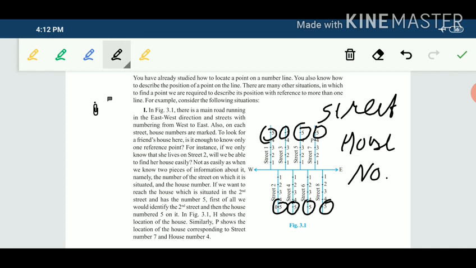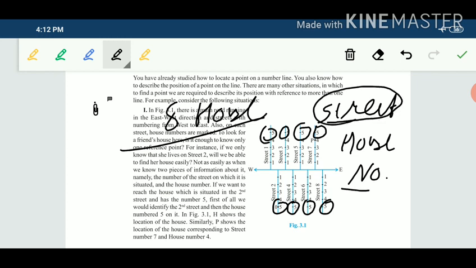Is this information enough? No, because there are 8 houses whose number is 5. Now which thing do we require? It means we require both pieces of information, both street number and house number. If we have both, then we can go to that house.